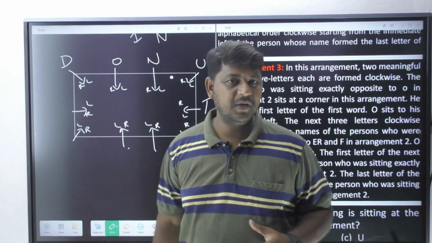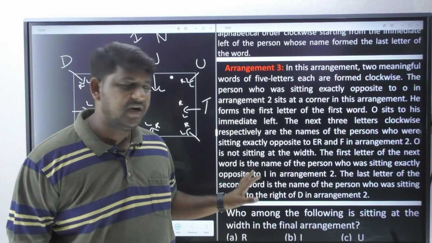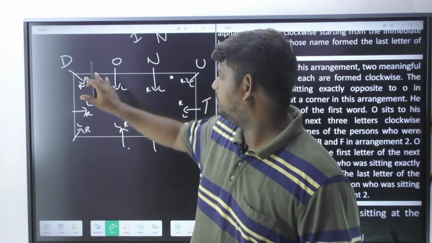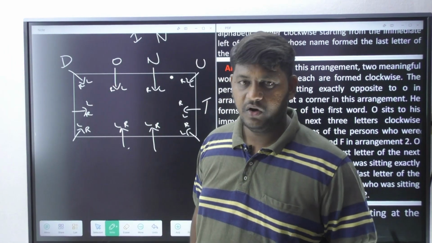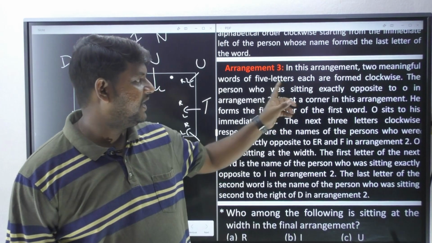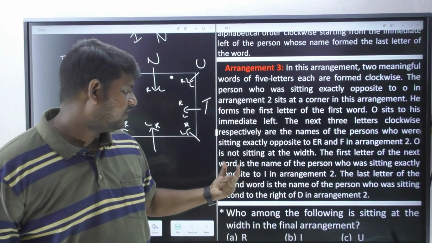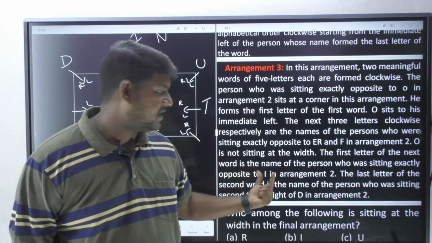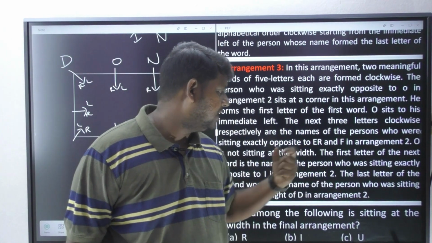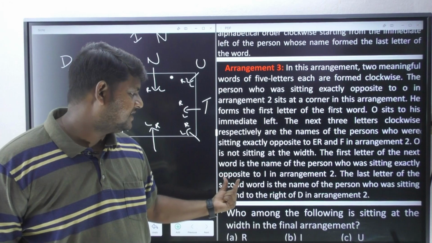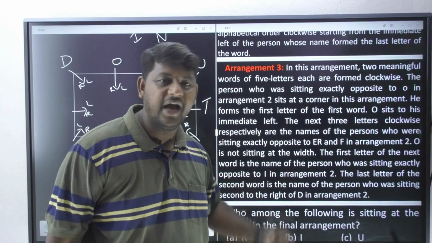So we have got that person very clearly. O cannot come at the width, so I have brought that person at the length. Okay, D should be sitting definitely at the corner. Okay, very good. Now let's see, the first letter of the next word is the name of the person who was sitting exactly opposite to I in arrangement 2.